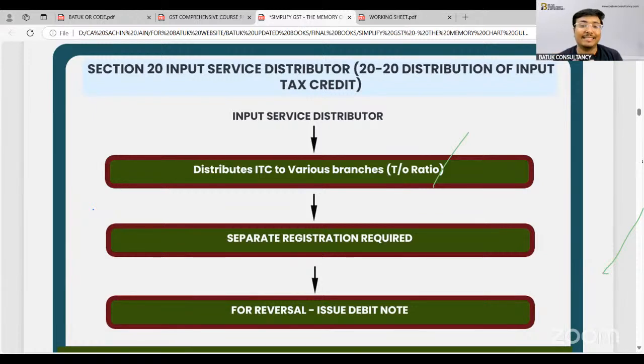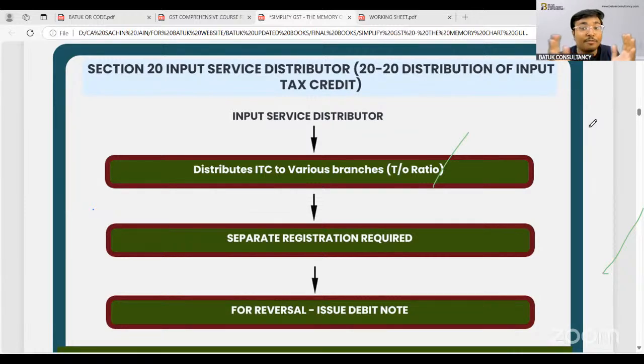Now, in case of input service distributor, just try to understand the concept. The head office has taken certain services in big corporates. This is the mechanism they are following. The head office is going to take the services on behalf of the complete industry, and there are multiple branches. The amount has been paid by the head office, so the supplier of service is going to provide the invoice in the name of the head office.